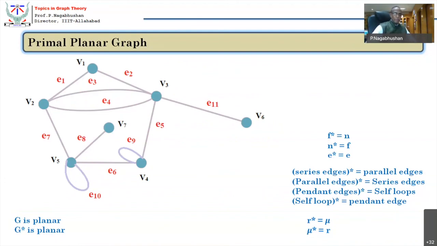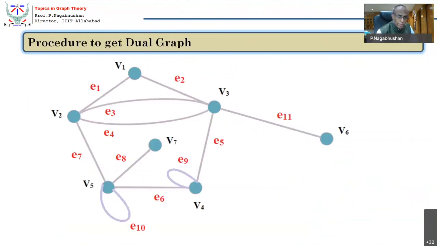Duality is defined with reference to planar graphs, where for every face, you can see that these are all faces: F1, F2, F3, F4, F5, F6. I want to draw a graph such that a face becomes a vertex. Understand that? Face, vertex, duality.